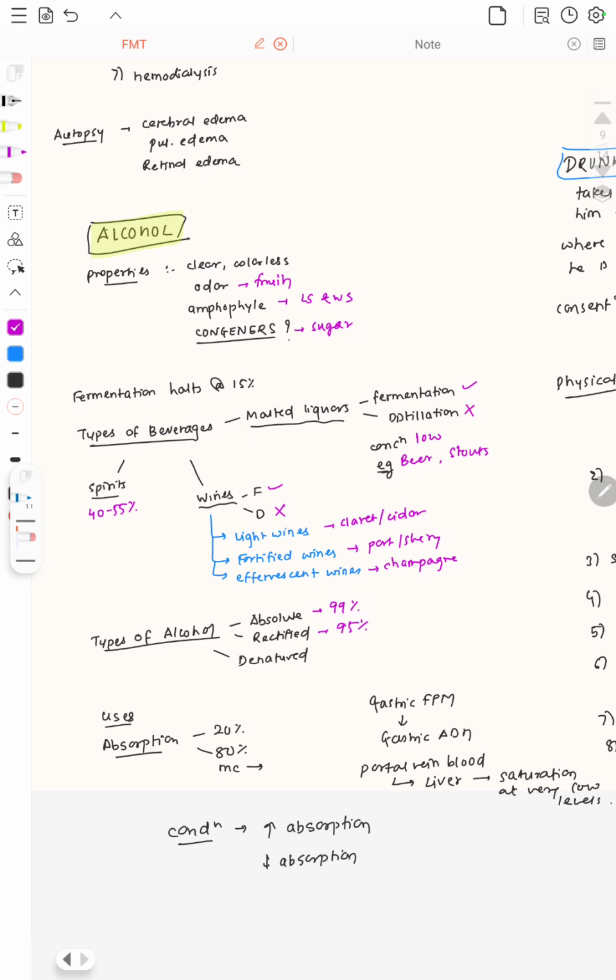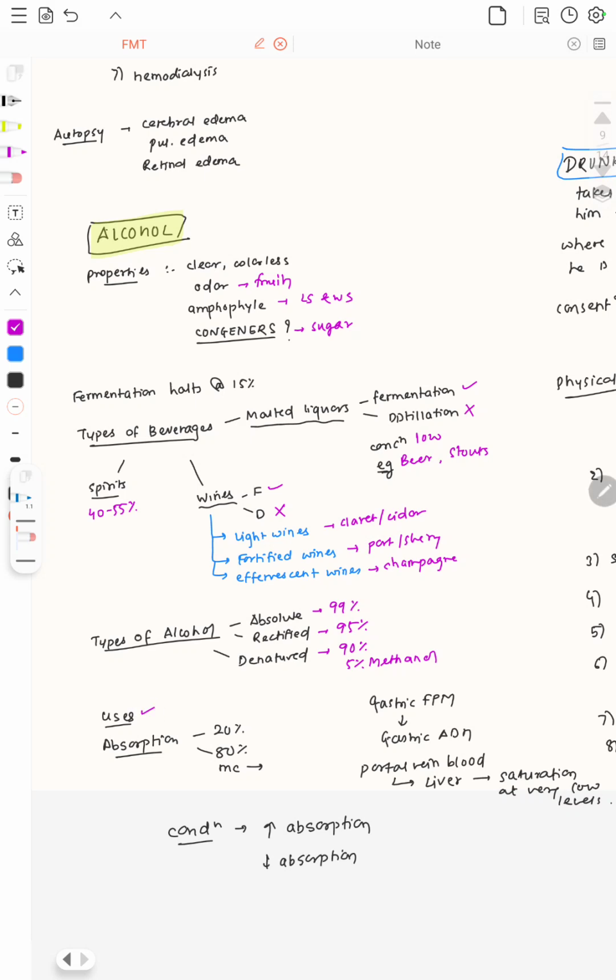Rectified alcohol consists of 95% alcohol, and denatured alcohol consists of 90% alcohol and 5% methanol that is added to it. Then the uses of alcohol. It can be used for beverages, for medicinal purposes like in Ayurvedic medicine, for any other conditions as well, and as a disinfectant as well.